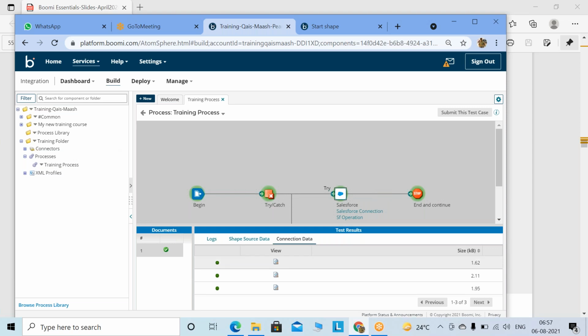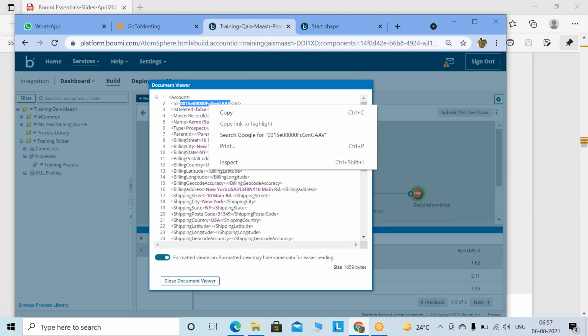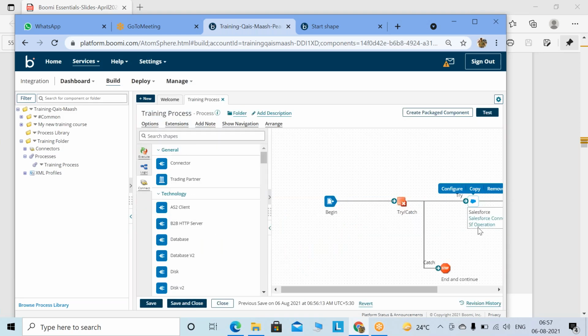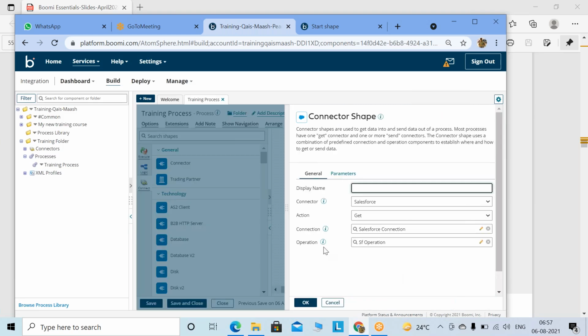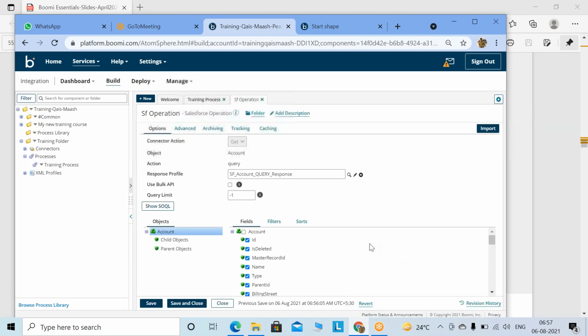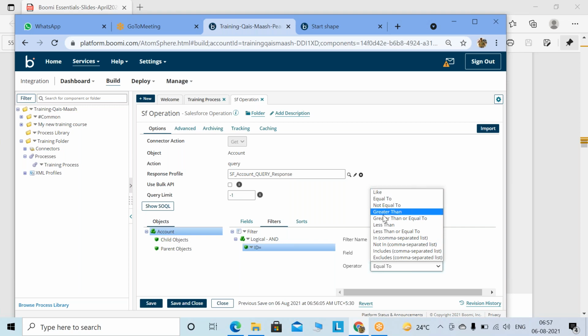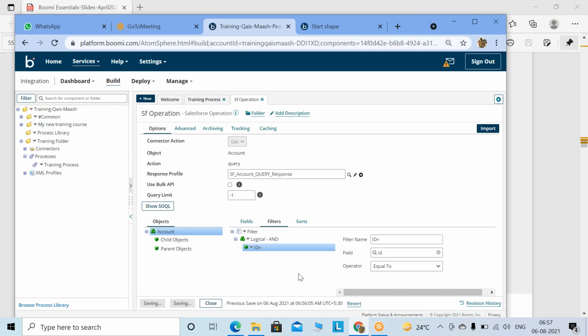Now, how are you going to apply the filter? Let's say, for example, I need this particular record. I don't want all records, I need some particular record. So you have to go to these connections, go to these operations, edit the operations, then come to the filter and add expressions over here. I'm going to apply the filter on the ID. So filter name ID, then choose the fields, and then what operator you want: like, not like, equal to, less than. As of now, I've given equal to. That's all. Save and close.